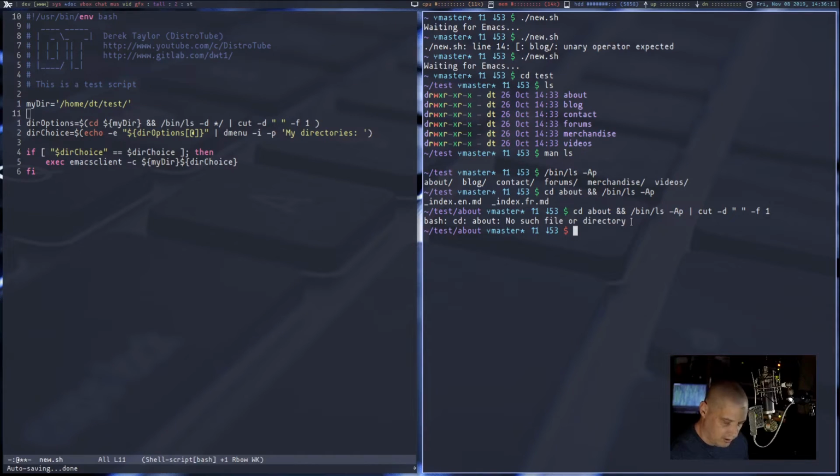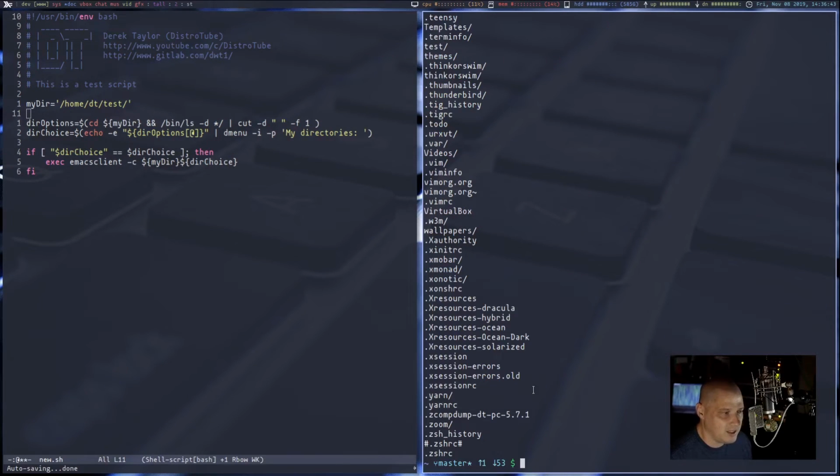No such directory, of course, because we're already in the about directory. So I don't need to run the cd about anymore. All right, and I like that list. That works pretty well. The one problem this will have, though, is that right now in this directory I only have two files, and that's all I have in this directory. There are no subdirectories. But if I cd into home and ran that same command, it's going to give me directories. I already know that.